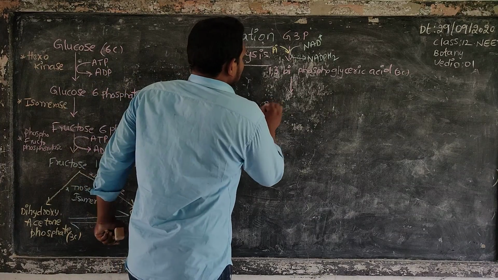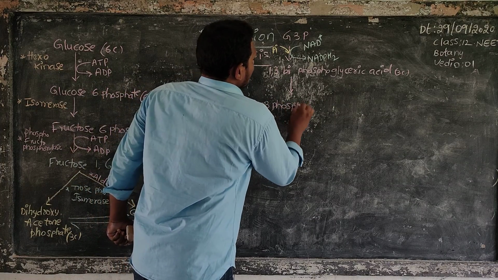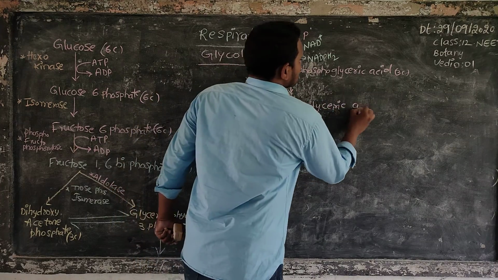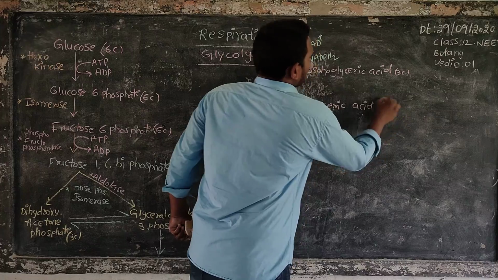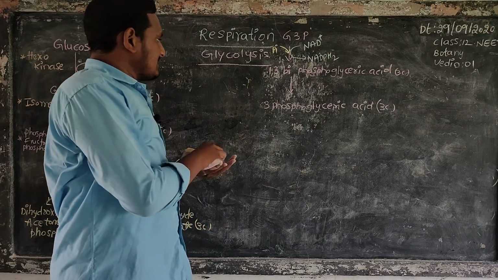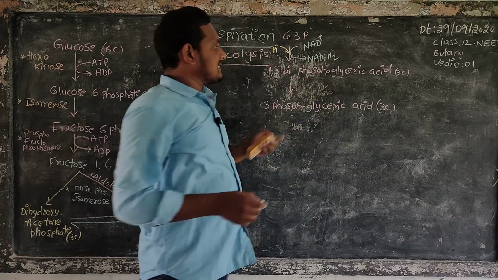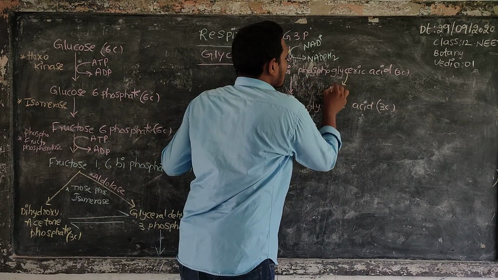It changes into 3-phosphoglyceric acid, which is also a 3-carbon compound. Here 1,3 bisphosphoglyceric acid releases one inorganic phosphate.